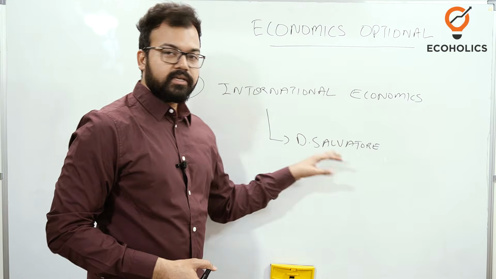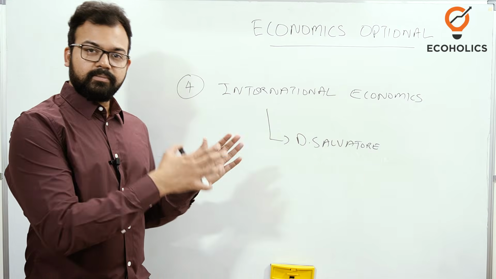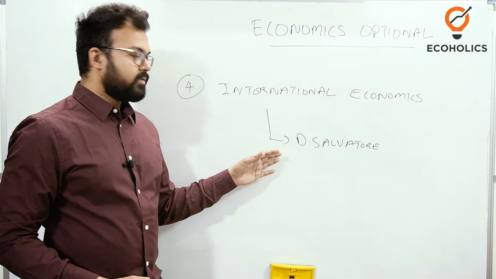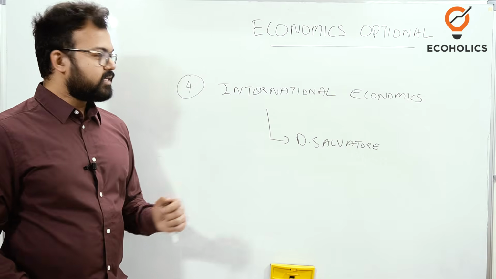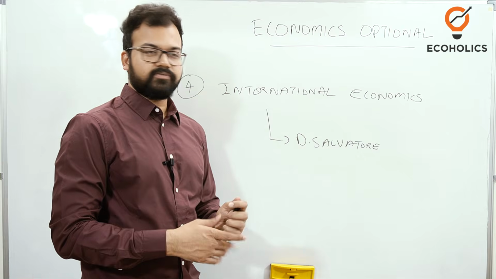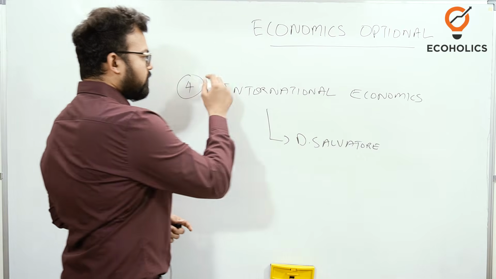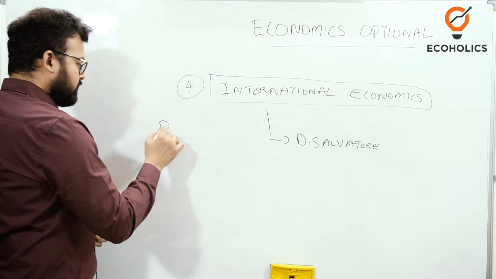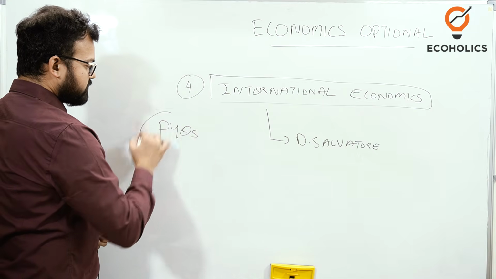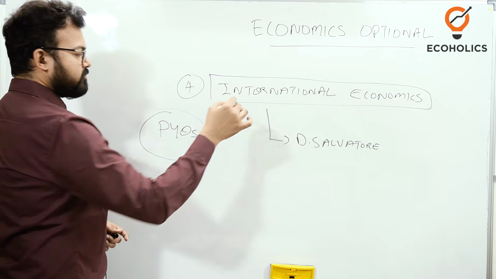And if you see the index of this book and if you see the syllabus of this examination, you'll find a lot of similarities. So what can I suggest? That you just refer this book, the index of this book, mark each and every topic in the index where you have to refer, make notes, add topics from previous year question papers. Again, you have to do the same thing.